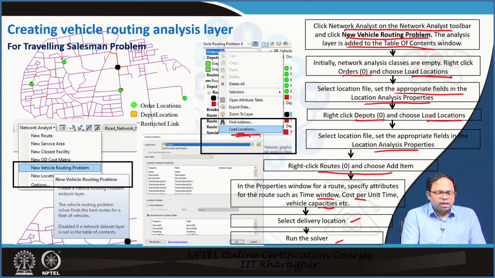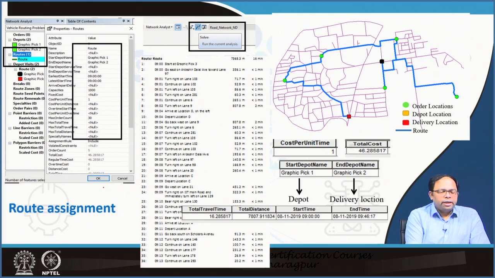So solver is basically this new vehicle routing problem. Within that we are going to set up all this. So here we can see that route assignment is done. So this is the solver which you can click, and this is the solution that comes in. It tells us from where the vehicle will go to where. So for this route 1, these are the different properties of that route you can set. This says the earliest start time and the latest start time, and then this is the maximum order count.